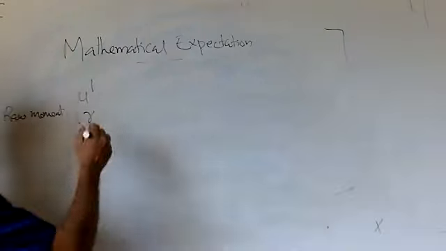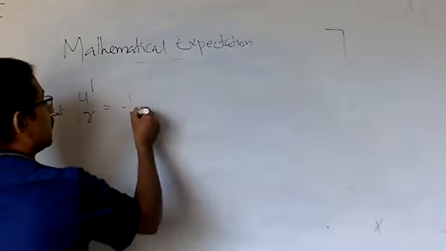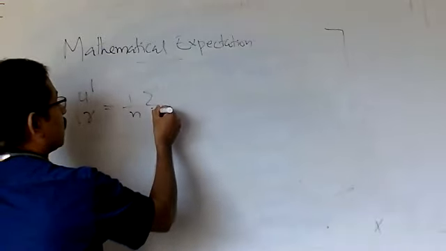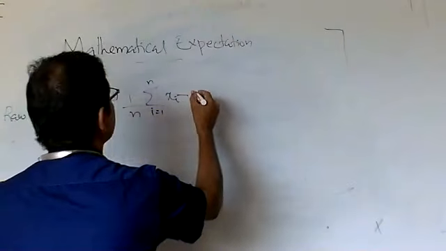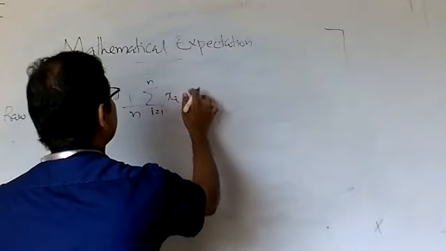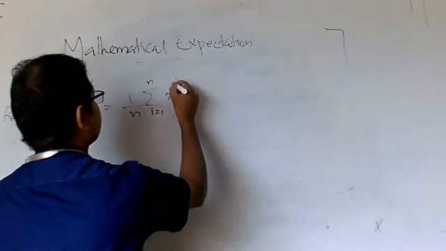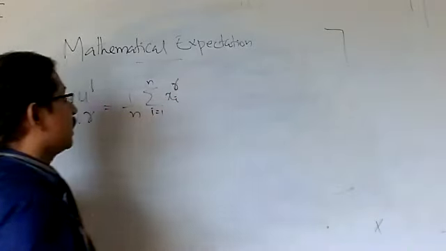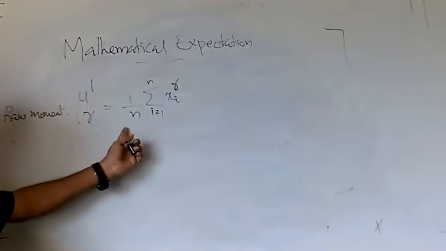Mu r dash is equal to, you know its definition, 1 by n, summation i is 1 to n, xi raised to r. This is the definition for the raw moment.